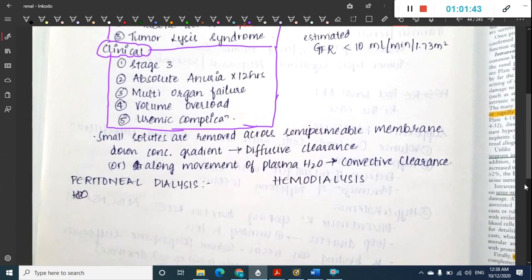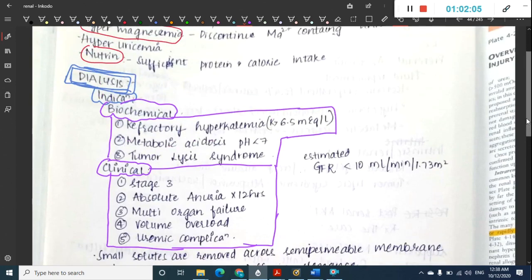Then small solutes are removed across the semi-permeable membrane down the concentration gradient, and that is called diffusive clearance. If it is done along with the plasma water, then we call it convective clearance. We have two types of dialysis, peritoneal dialysis and hemodialysis. So this is everything about acute kidney injury.